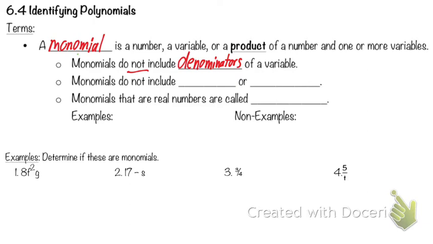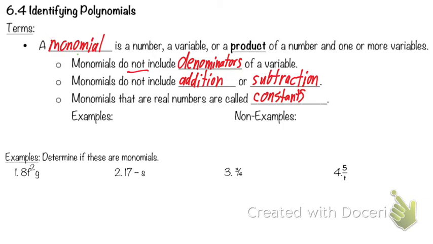All right, they do not include denominators of a variable. They do not include addition or subtraction. Monomials that are real numbers are called constants. So if it's just a number, it's called a constant. A lot of writing today. Yeah, it's some vocab, easily vocab every day.